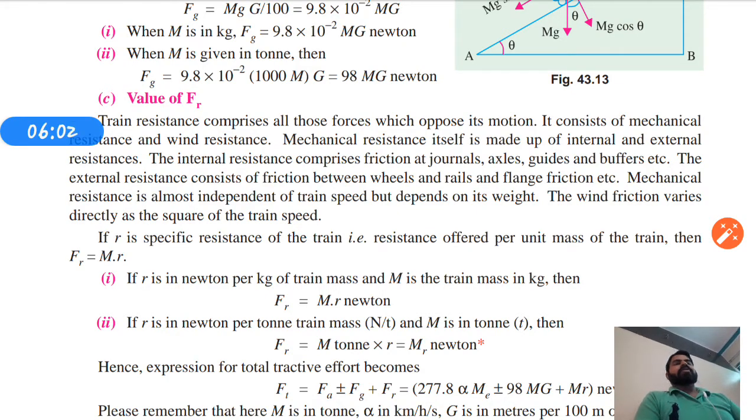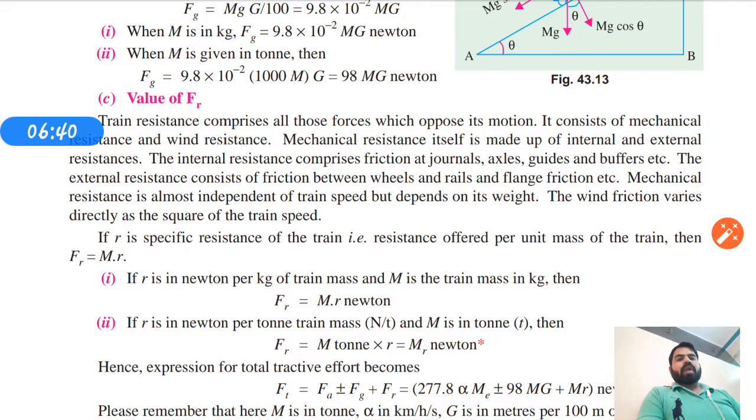The mechanical resistance is also divided into two parts, internal and external. The internal resistance comprises the friction at journals, axles, guides and buffers, and the external resistance consists of friction between wheel and rails and flange friction, etc. The mechanical resistance is almost independent of train speed but depends on its weight. The wind friction varies directly as the square of the train speed.